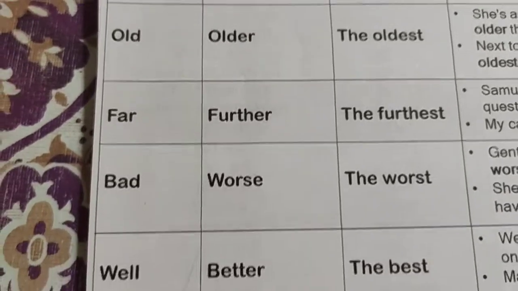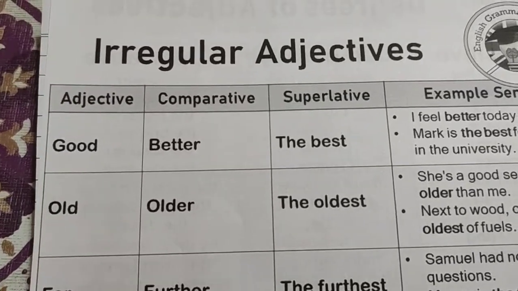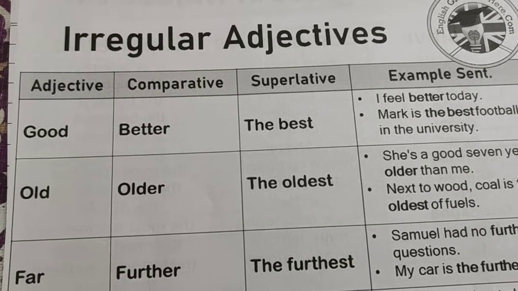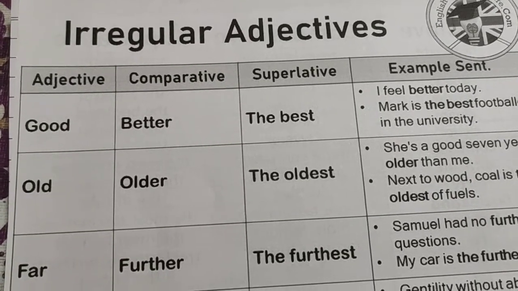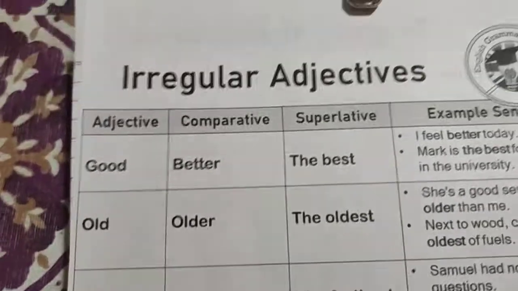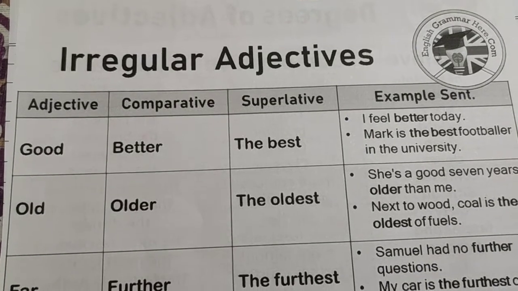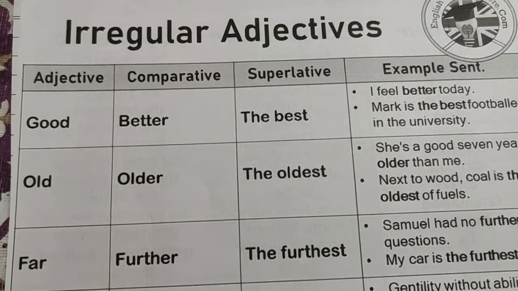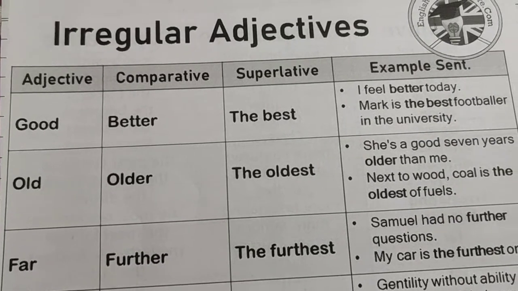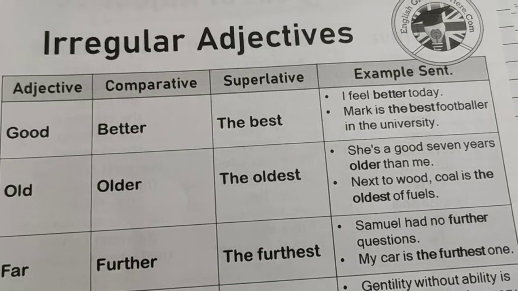Students, I will give you the copy of this sheet, where you can read it, understand it, and you have to remember it. So you have to learn the regular adjectives and irregular adjectives. Hope you have understood the regular and irregular adjective forms. After these pictures, which I will post after the video, you will go through it and try to solve the worksheet, which will be forwarded after all videos.